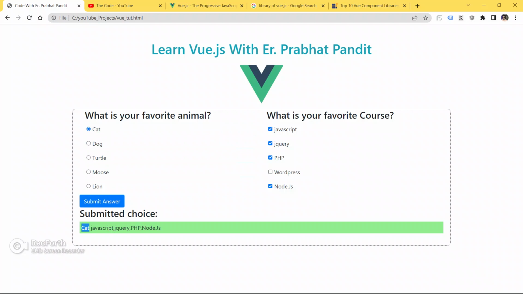See, as you can see guys, here I have chosen my favorite animal as a cat, so you can see cat here, and I have chosen my favorite course as JavaScript, jQuery, PHP and Node.js. Okay, as you can see here guys, it is already selected, and after submitting the form, we got the response of what I have already chosen using radio buttons and checkbox values.